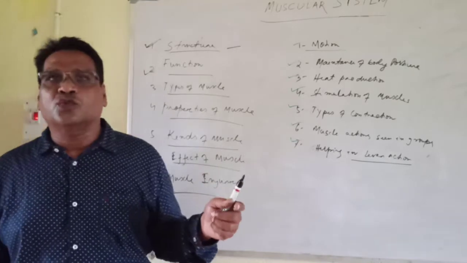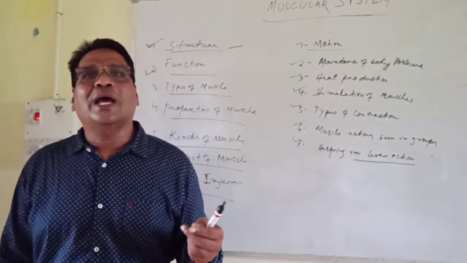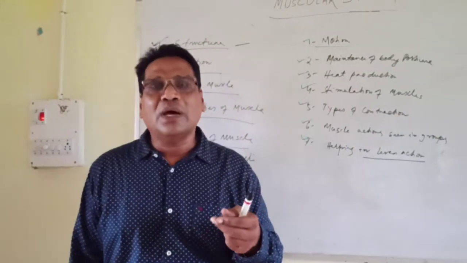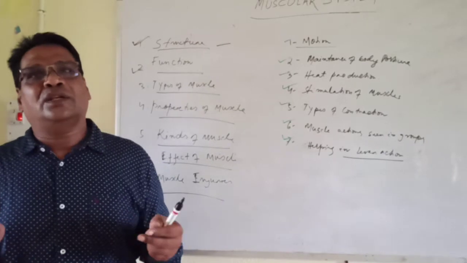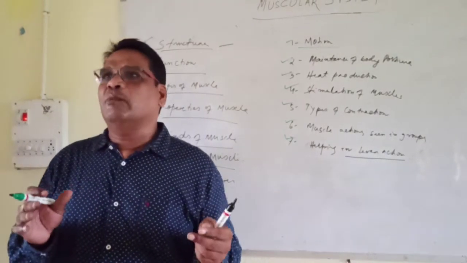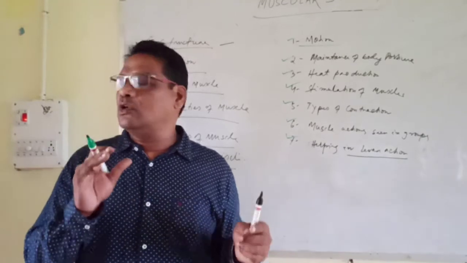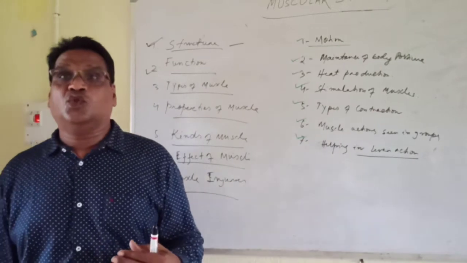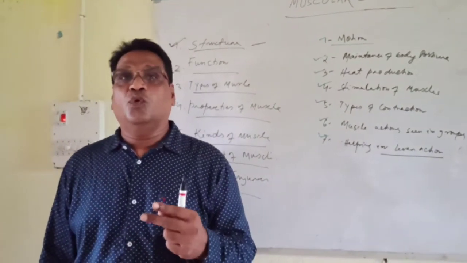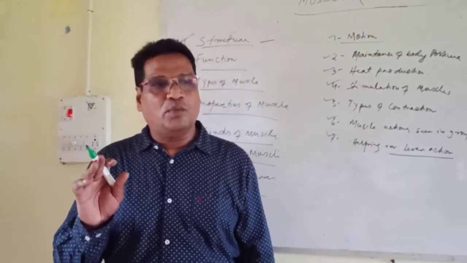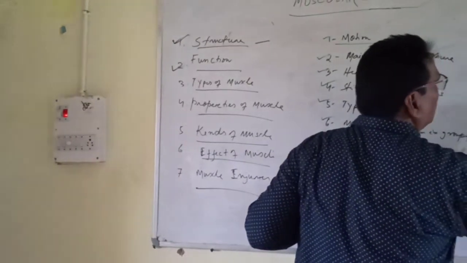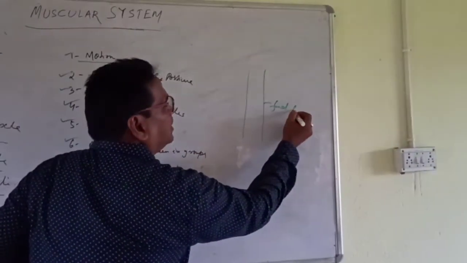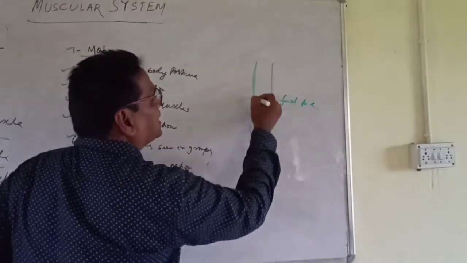Internal structures are also moving, like your food particle is moving after chewing or mastication of food in the mouth. Mastication takes place with the help of the muscles of your mouth, which are functioning and masticating. Then food is moving towards the stomach through the oesophagus, which is simply called the food pipe. In the digestive system we will discuss this. So this is only a channel, the food pipe.